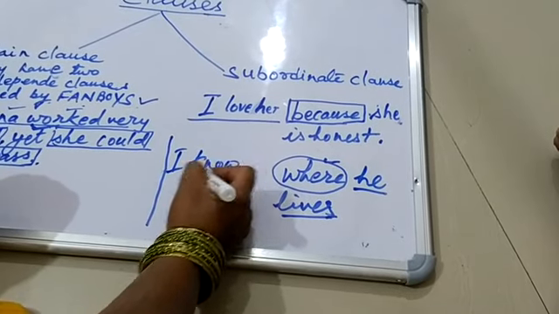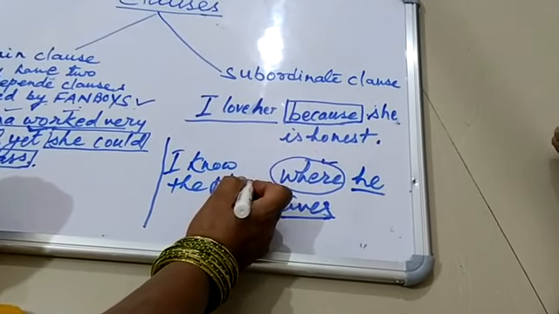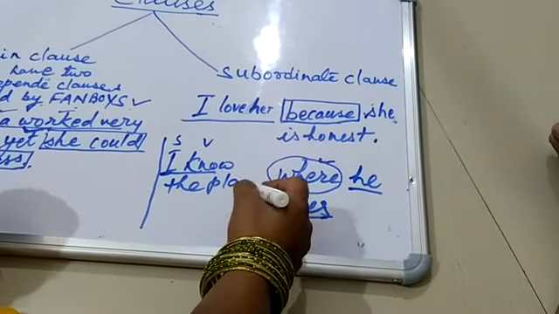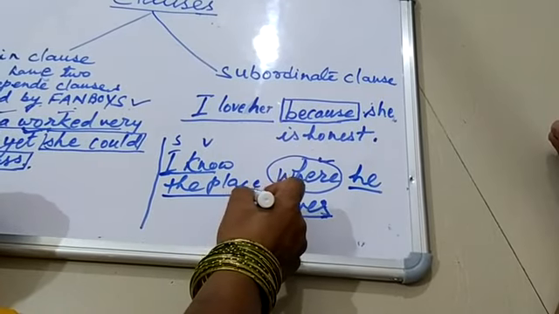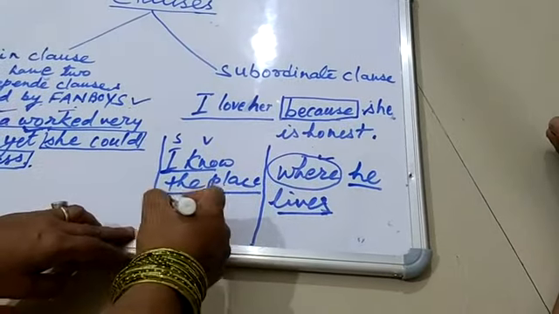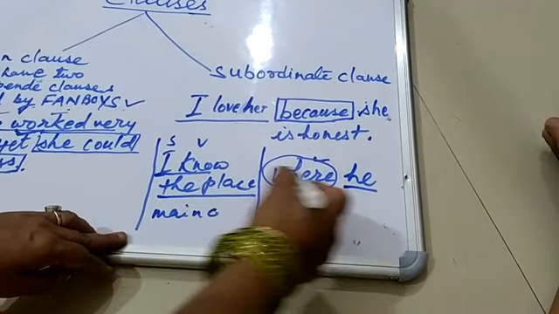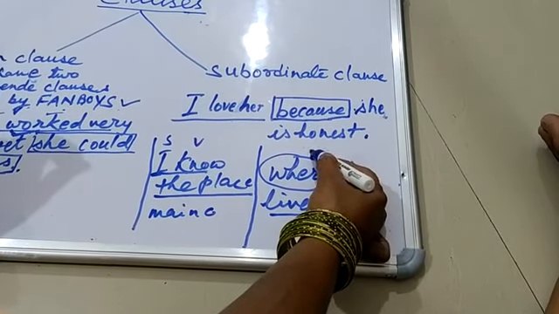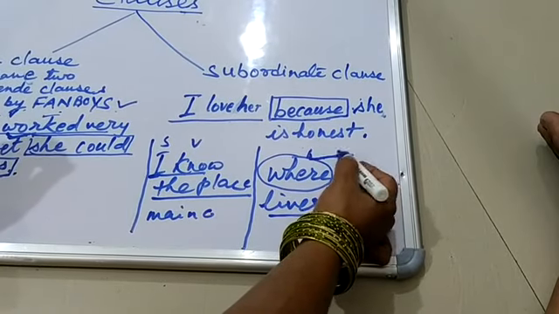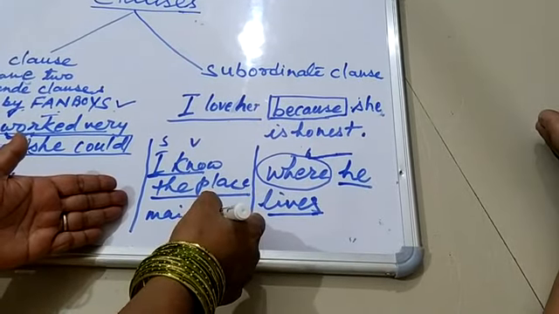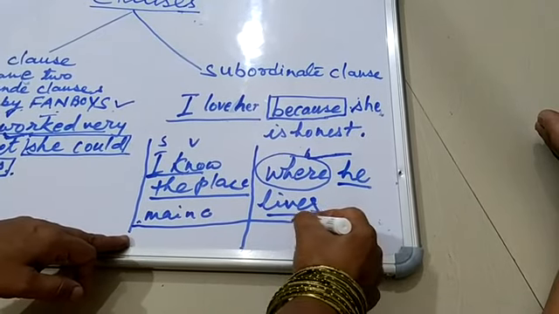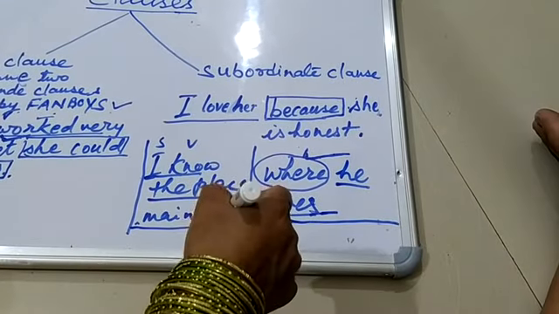I know the place has a subject verb combination, and in itself it's complete. It is not dependent on another part, so it is a main clause. But where he lives only gives one complete idea when it is combined with the main clause. A subordinate clause is dependent on the main clause to give complete sense.